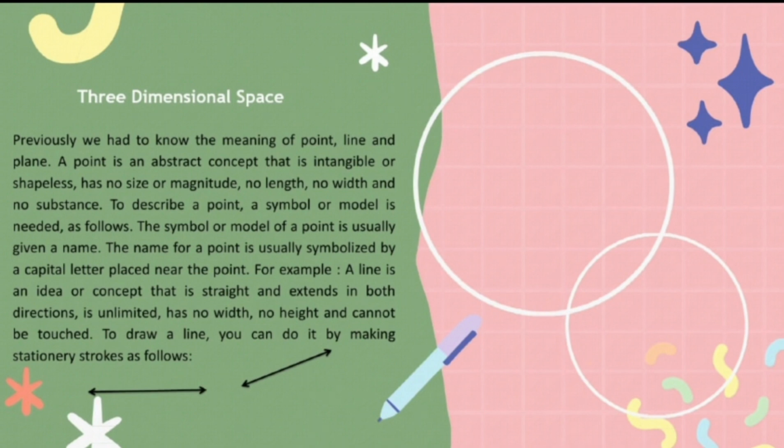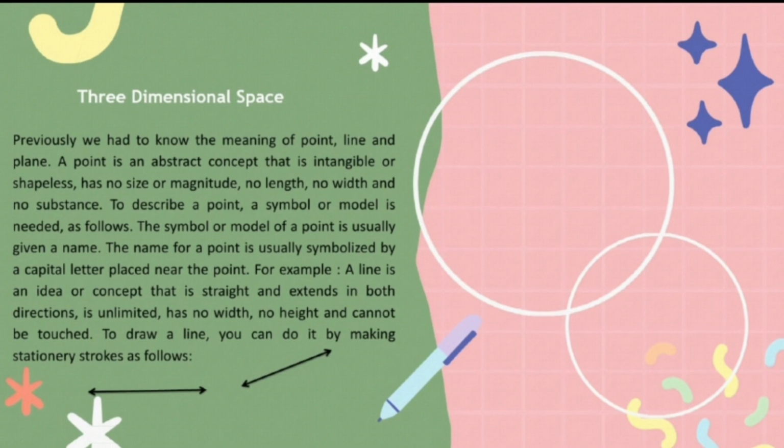I will explain about three-dimensional space. Briefly, we need to know the meaning of point, line, and plane. A point is an abstract idea that is intangible or shapeless. It has no size or magnitude, no length, no width, and no substance.